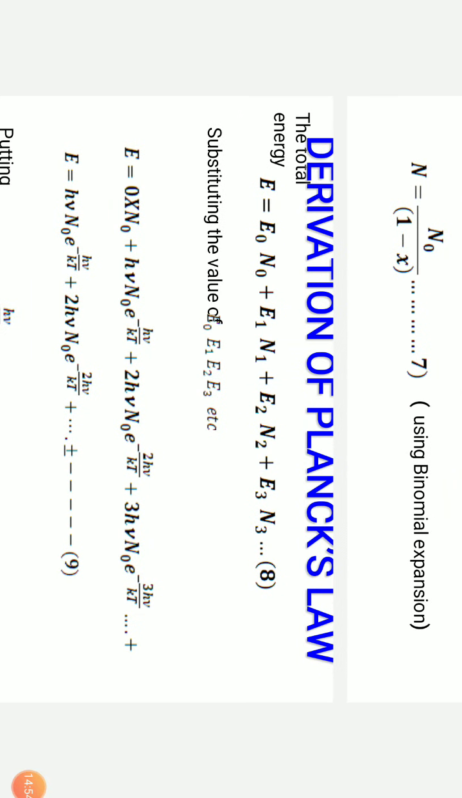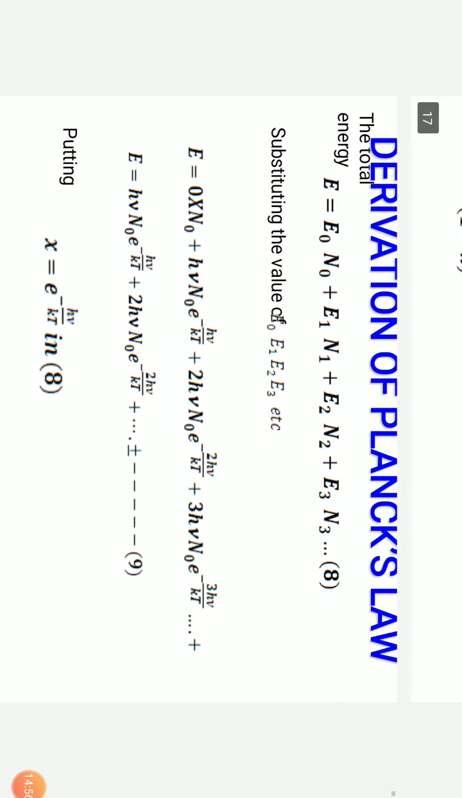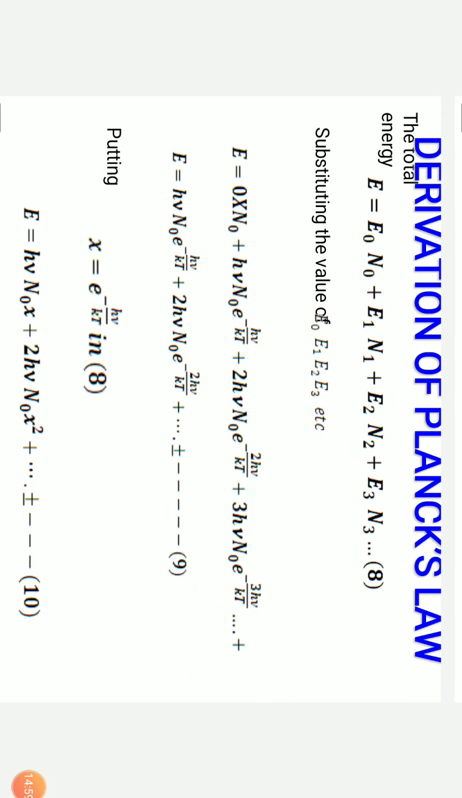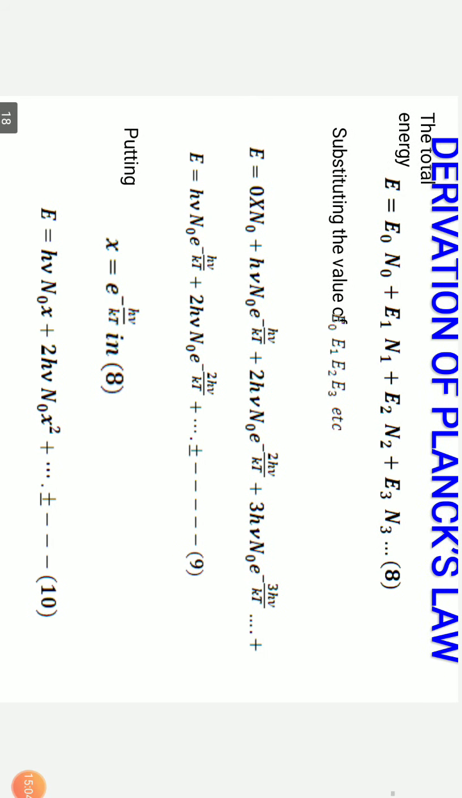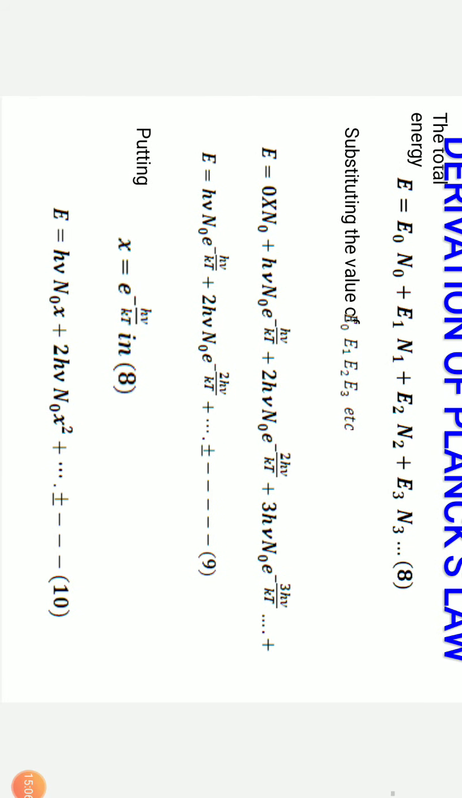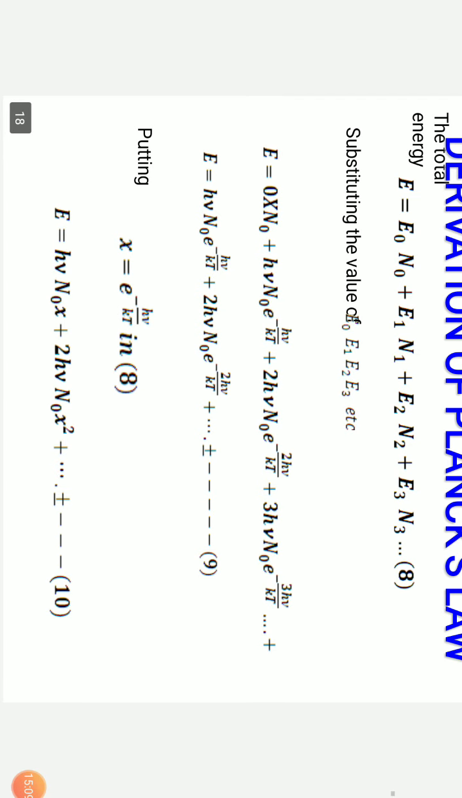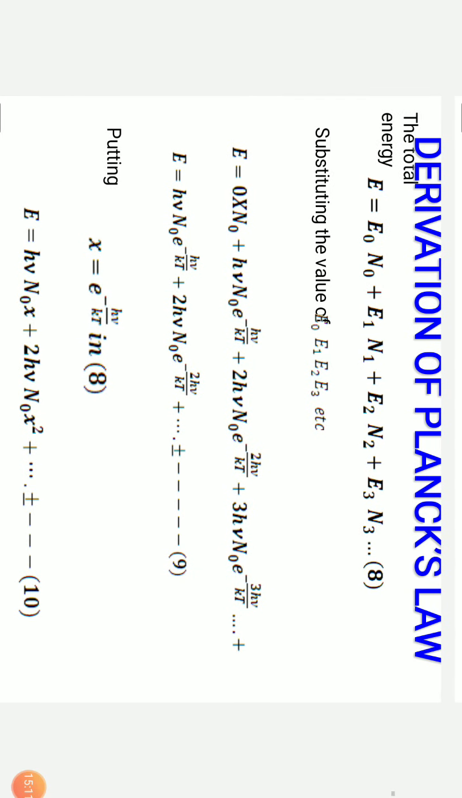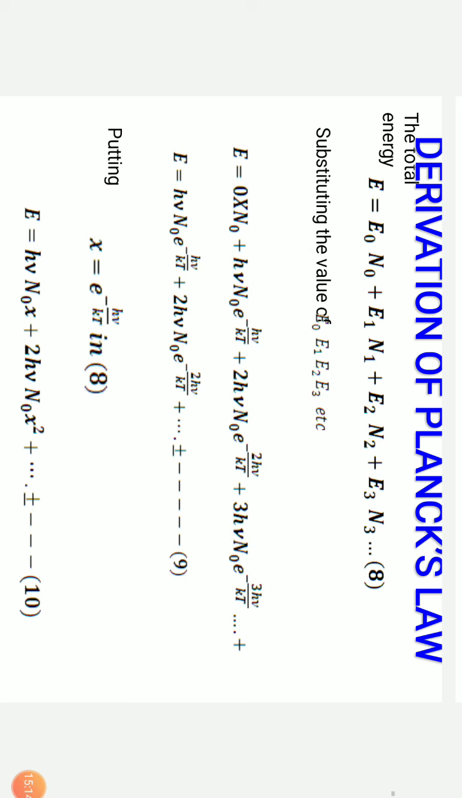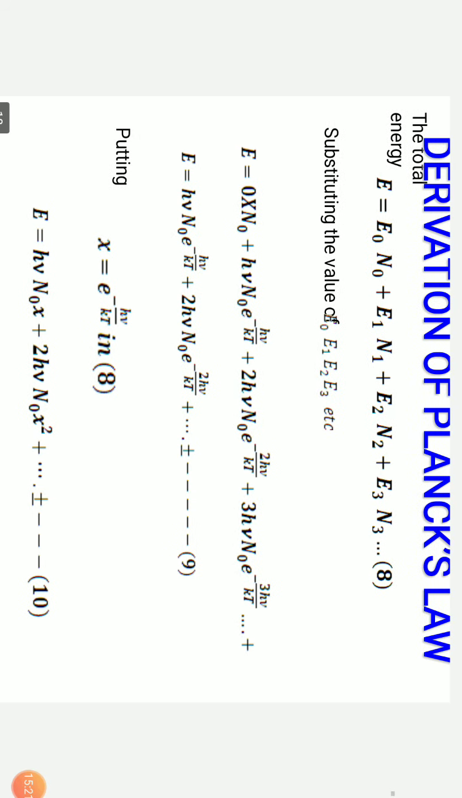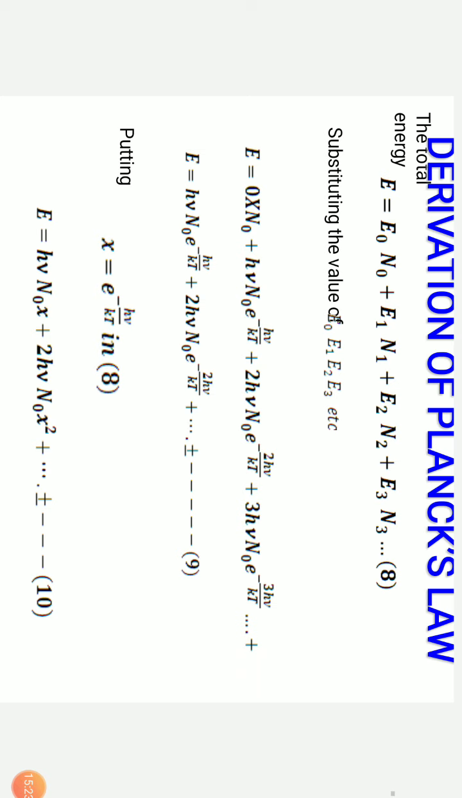Now what is E? E is given by E0 N0 plus E1 N1 plus E2 N2 plus E3 N3 plus so on. So E equals 0 times N0 plus h nu N0 times exponential of minus h nu by kT plus 2 h nu N0 times exponential of minus 2 h nu by kT plus 3 h nu N0 times exponential of minus 3 h nu by kT plus so on, where N0 times exponential of minus h nu by kT corresponds to E1. Then 2 N0 times exponential of minus h nu by kT represents E2, and so on and so forth. So this can be written as E equals h nu N0 times exponential of minus h nu by kT plus 2 h nu N0 times exponential of minus 2 h nu by kT plus so on.